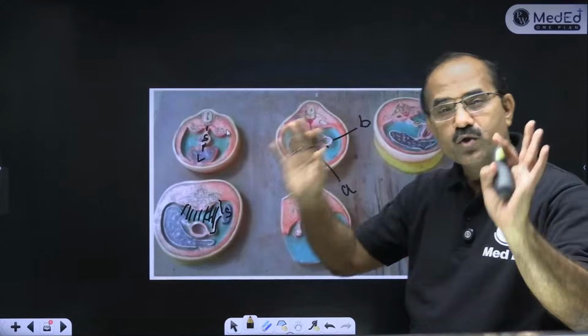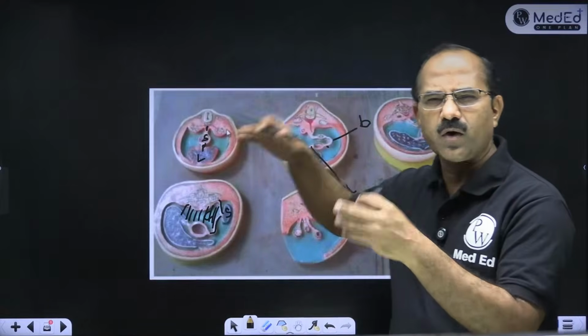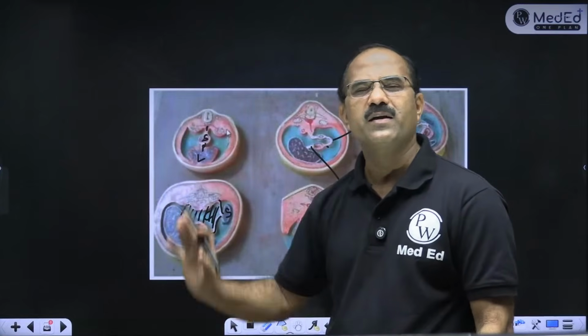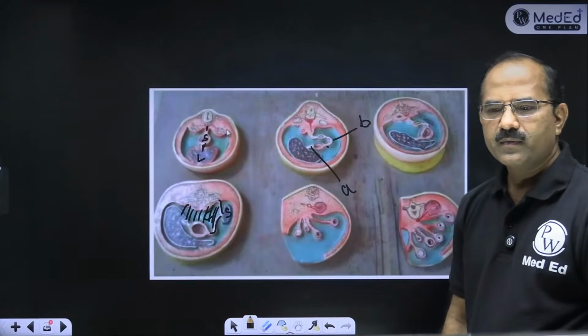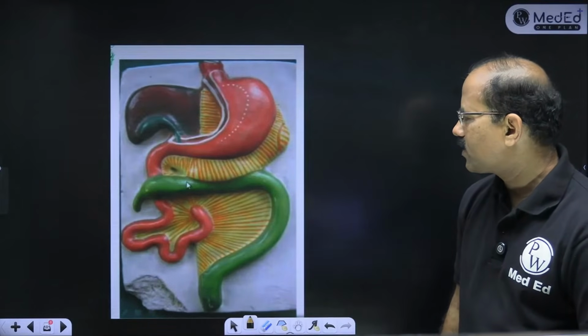ठीक है. जो models आपके कॉलेज में हैं ना वो देख लो. I am just showing you the common models. जो common models हैं वो मैं दिखा रहा हूँ आपको. Fine. Gastrosplenic, lienorenal ligament, उनके contents पूछते हैं. They ask the contents. Fine.